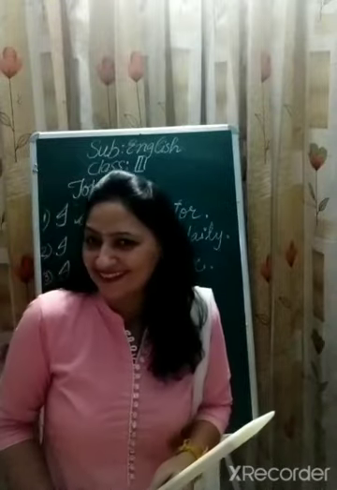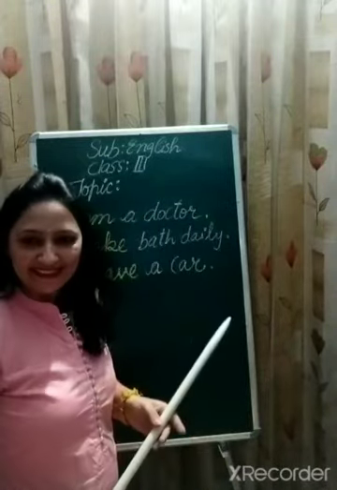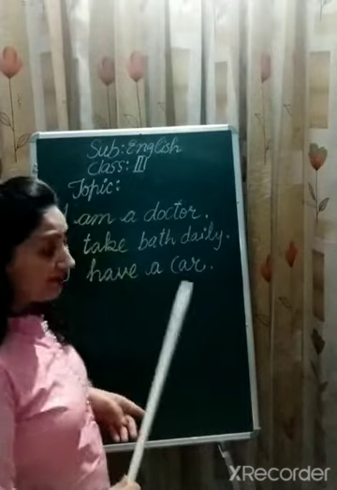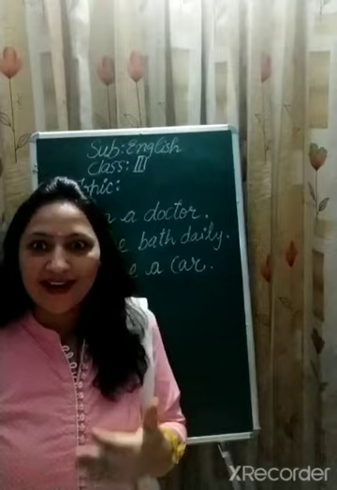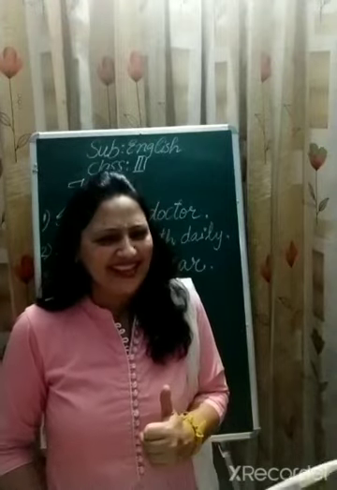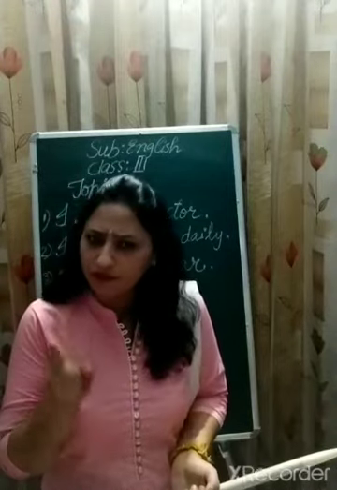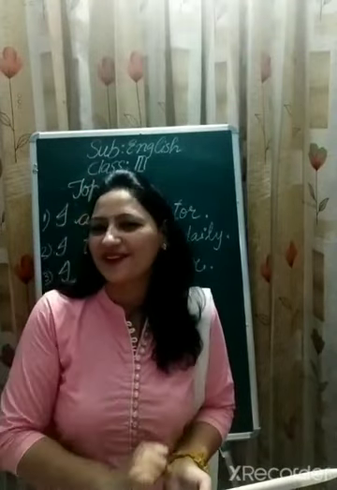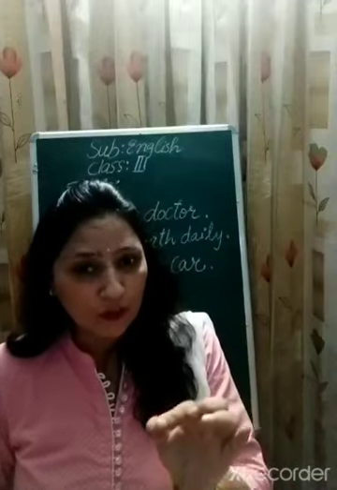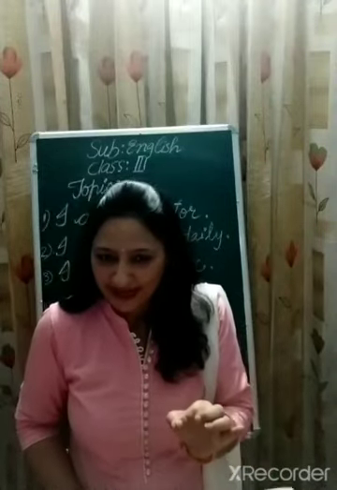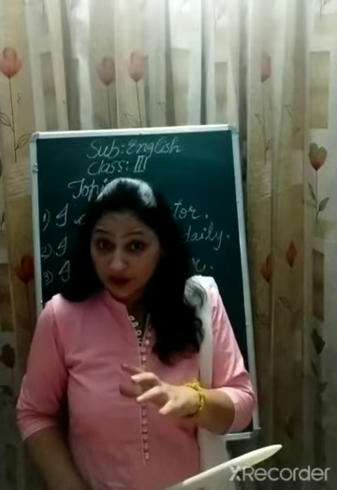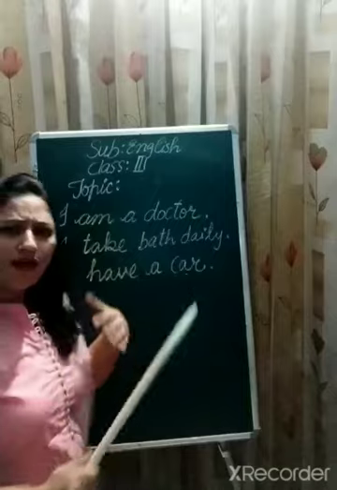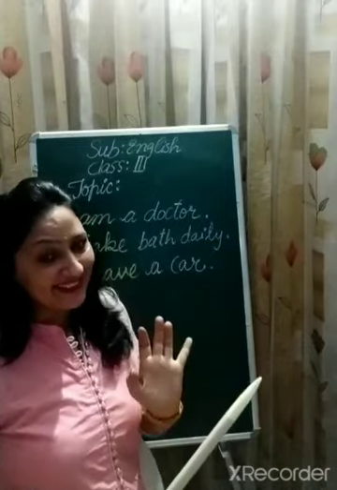So my dear students, in these 3 sentences, am, take and have are called verbs. Do you know the meaning of verb? No, you don't remember? Okay, I'll make you remember. A verb is a word that is used to convey what the subject of a sentence is, does or has. I think it is clear to you.